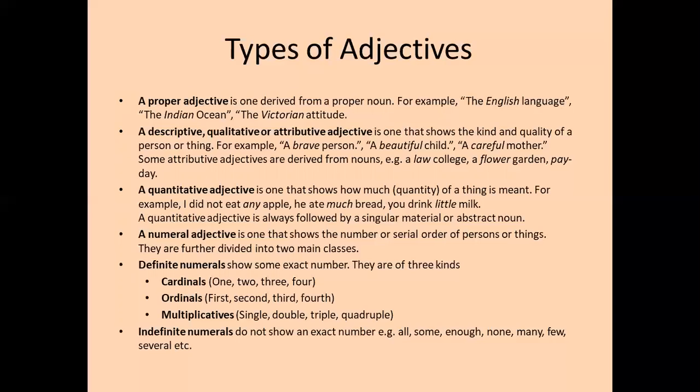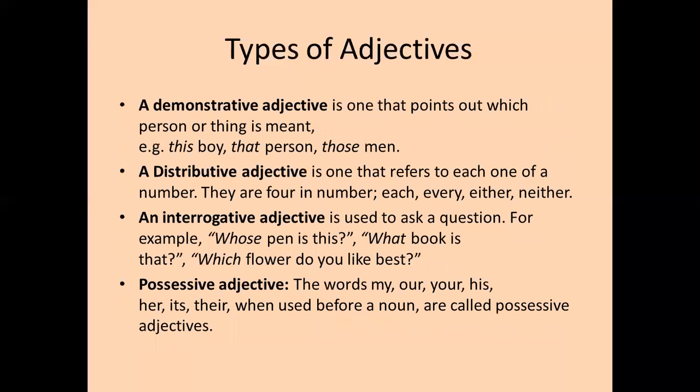Now, indefinite numerals do not show an exact number. Example: all, some, enough, none, many, few, several, etc. Of course, as I was just saying, you might have studied all of these under the grammatical category of determiners. So please understand, when it comes to parts of speech, determiners are put under adjectives.